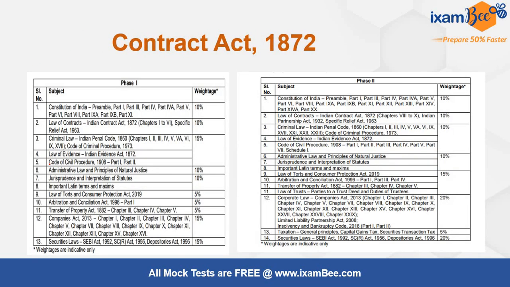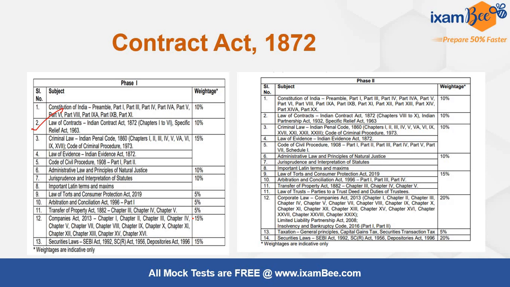Contract Act 1872, you can find this Law of Contracts section, point number 2, phase 1. Indian Contract Act 1872, first to 6th chapter you have in phase 1, and in phase 2 you are having chapter 8 to 10 along with Indian Partnership Act and Specific Relief Act. Specific Relief Act you are having in phase 1 as well. So that is an advantage for you, that you have the syllabus divided for contracts in phase 1 and phase 2. That means contract 1 and contract 2 आपके लिए divided है. Special contracts आपको phase 2 में है.